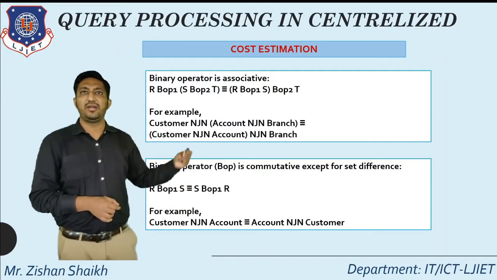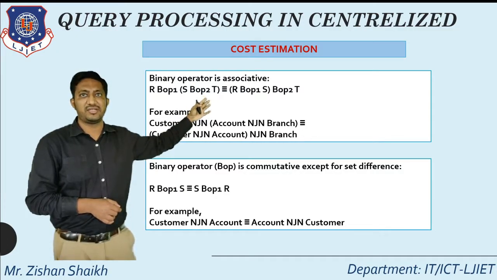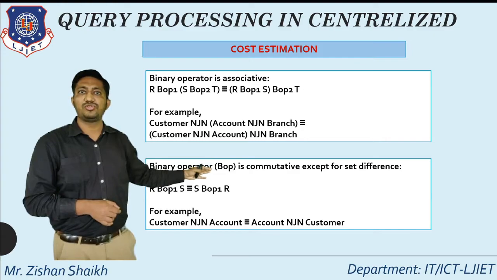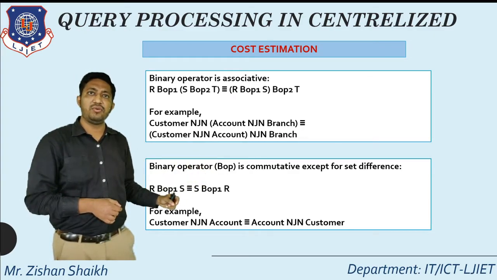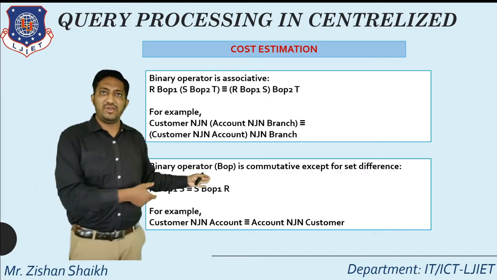Like this we can write that a binary operator is associative. For the binary operator being associative, the syntax is given. The same way I can choose that a binary operator is commutative, except for set difference. For that, a particular definition is given.